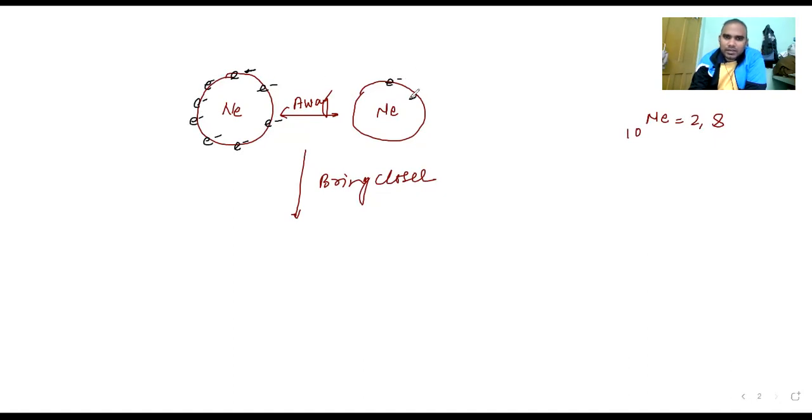Similarly, here is 1, this is 2, here is 3, this is the 4, here is 5, here is 6, this is 7, and here is going to be 8. Now, if you are bringing the closure, what will happen? Here is a very symmetrical distribution of electrons, because all the electrons you will find are almost symmetrical. Okay, spherical shape is there.